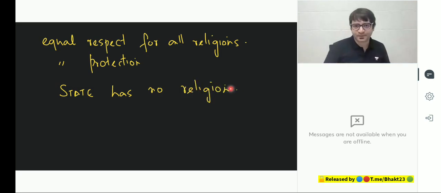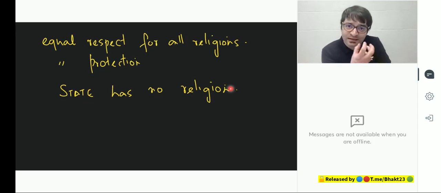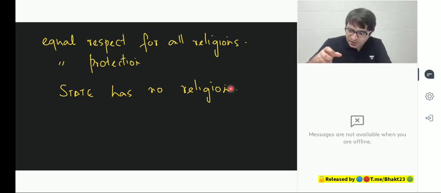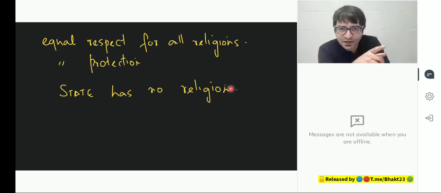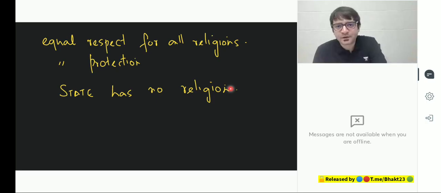And which was remarkable. 15th August 1947, India emerged as an independent entity, but with a cost. The cost was the partition of this country on religious grounds. Pakistan emerged as an Islamic state for Muslims. But India did not remain a country only for Hindus. The constitution makers, the founding fathers of the Indian Republic, said we will remain secular. Although Pakistan was created for Muslims, India will not be a state for any other religion. It will be a state for everybody. So we will equally protect all religions. We will equally promote all religions. The state will not claim any particular religion to be a state religion.